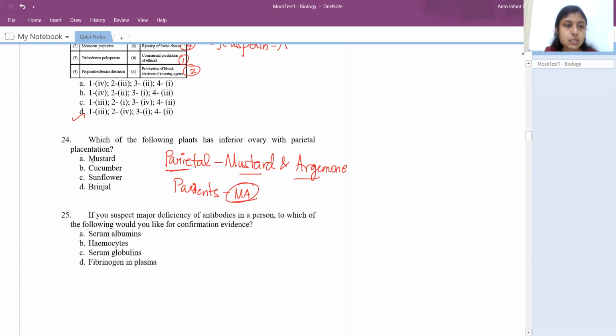So we have mustard and argemone, so you can see mustard is there. Cucumber, sunflower, and brinjal, obviously they don't have parietal placentation. Even if they have, they've asked you which has inferior ovary. So the answer would be mustard.